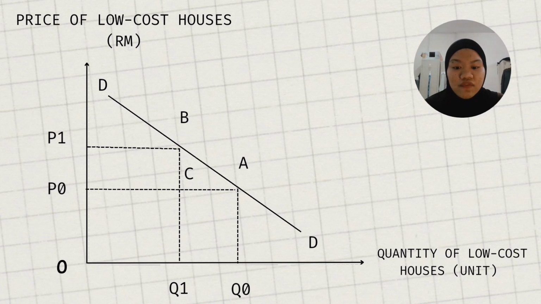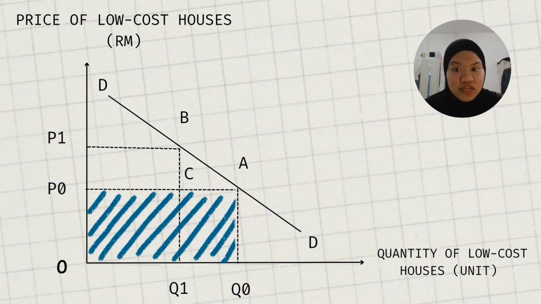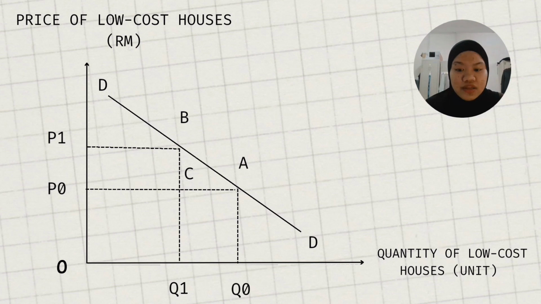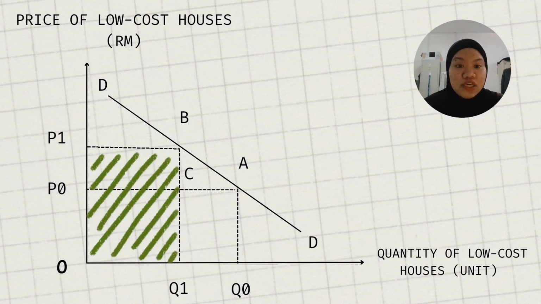The total revenue of the original low-cost house is 0 P0 A Q0. And then, when the price rises to P1, the quantity demanded decreases to Q1. Total revenue of the new low-cost houses is 0 P1 B Q1.